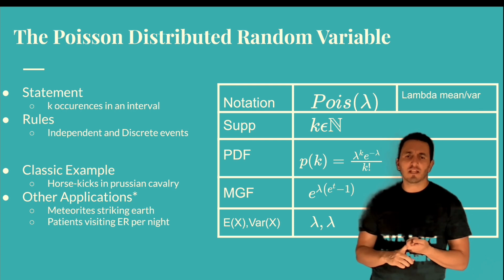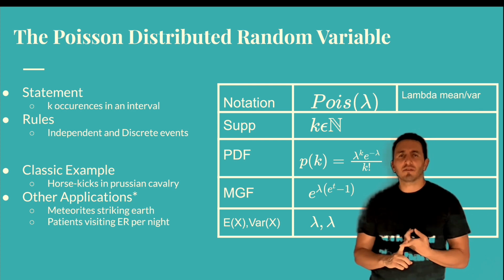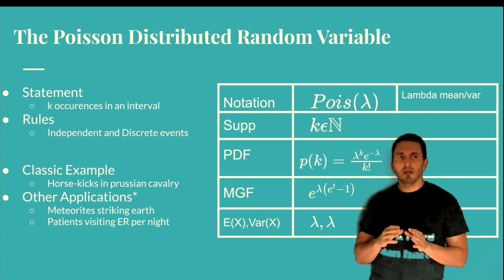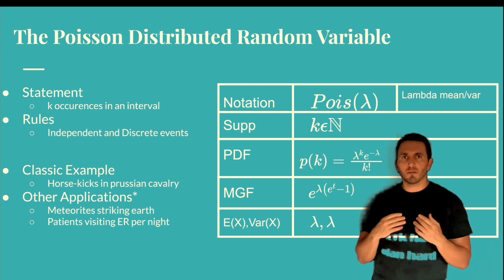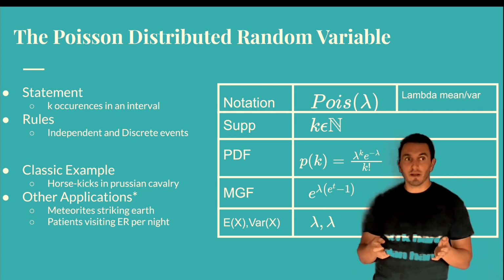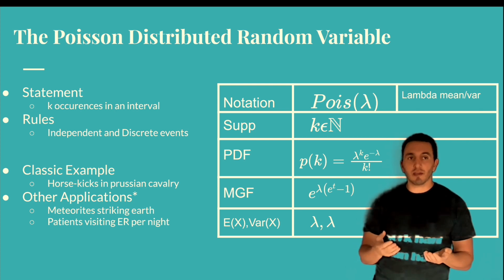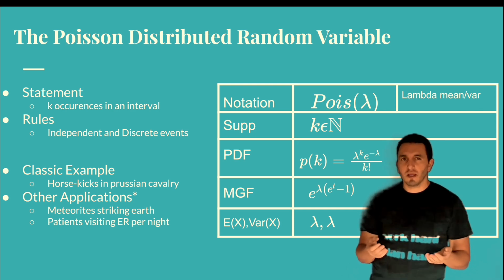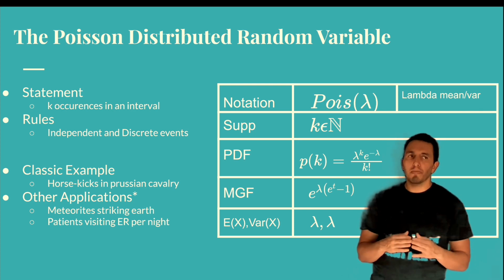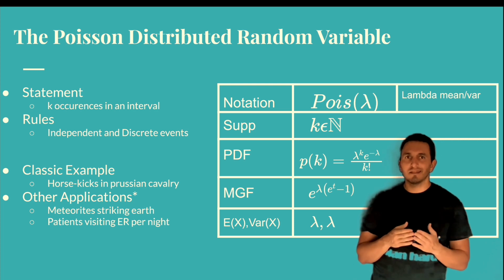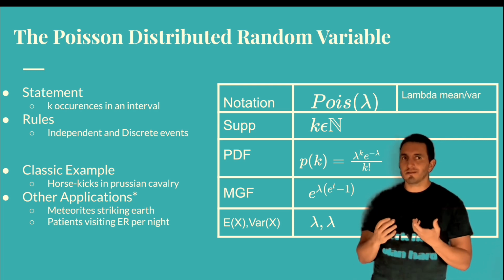I think the example of patients entering the ER is a really good example for us to understand how we use the Poisson distribution to model real data, right? So imagine we have data about the amount of patients that entered the ER for every hour. And we don't want to use the binomial random variable because we see that in this data, the mean and the variance look equal, right?